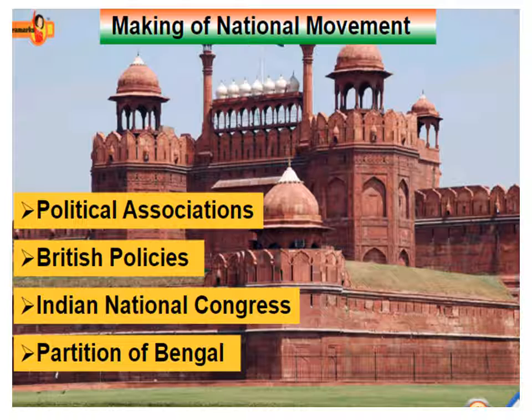So what are all the movements that took place in a nation? First is political associations, British policies, Indian National Congress, partition of Bengal. You all know how our people struggled a lot during the colonial rule. In all the chapters we discussed the colonial rule and the struggles and suppression of different sets of people. Now we are going to see the movements that took place to get freedom.